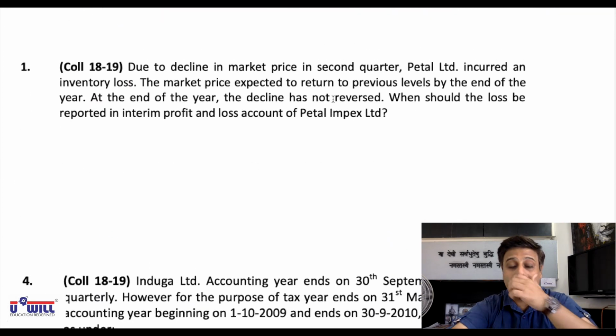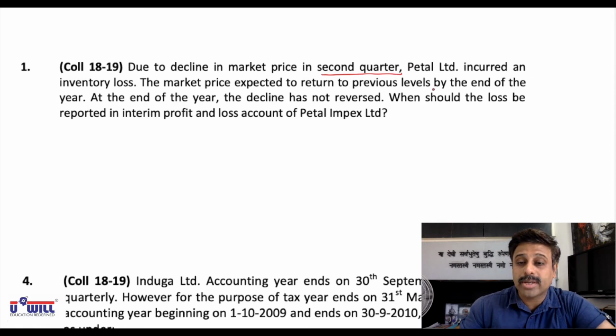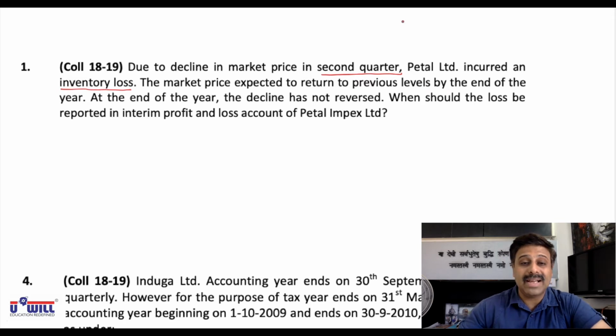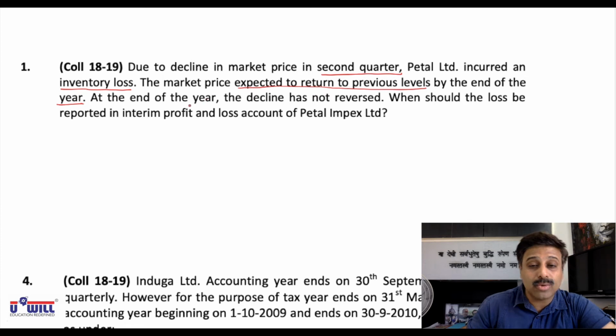Now look at question number 1. Be attentive, everyone. Due to decline in the market price in second quarter, they are talking about second quarter. Petal Limited incurred an inventory loss because the market price has gone down. So whatever stock of goods the company is having, as the market price has gone down, they have incurred loss in that stock, inventory loss. The market price is expected to return to previous levels by the end of the year, means by the last quarter, in quarter 4.